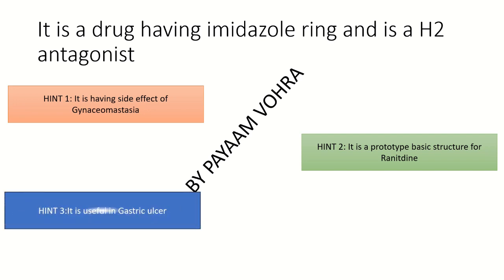And finally, hint number 3: it is useful in gastric ulcer. It is a drug that is useful in gastric ulcer. Let's find out what the drug is. Yes, it is cimetidine that is useful.